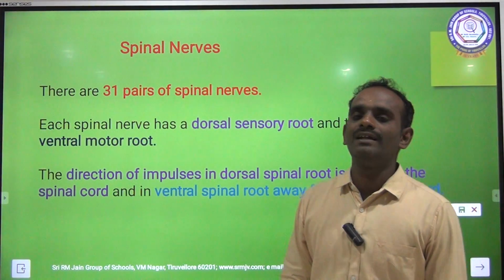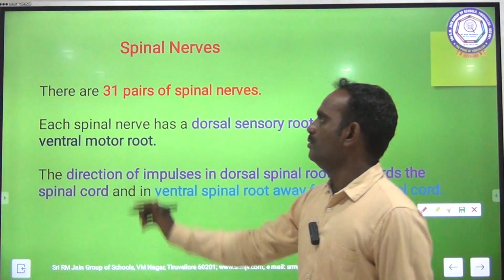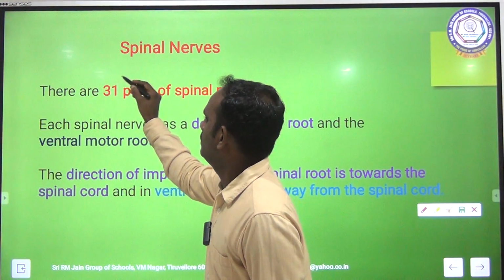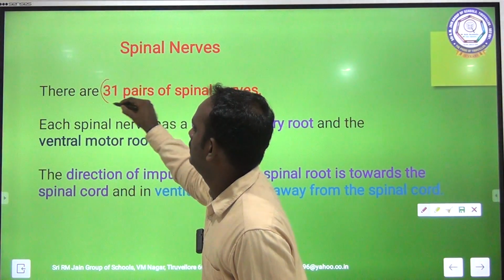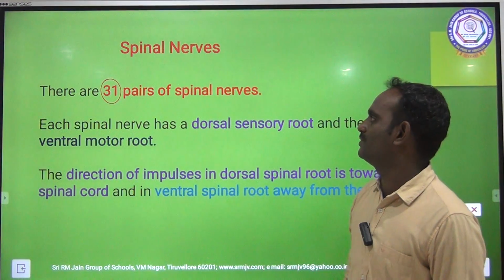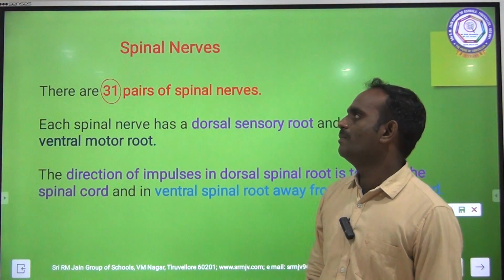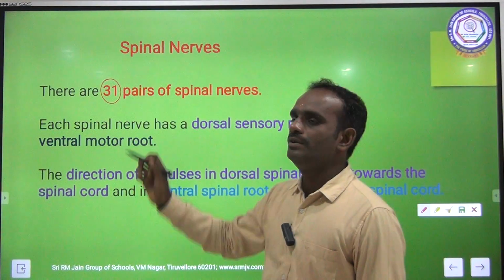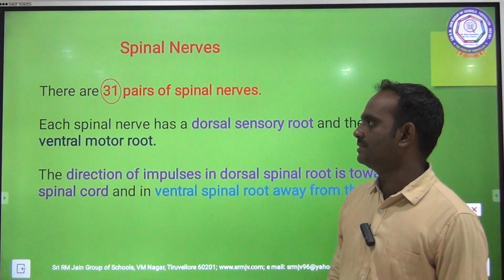The next one is spinal nerves. There are about 31 pairs of spinal nerves, as we already studied. So how many spinal nerves? There are about 31 pairs of spinal nerves.